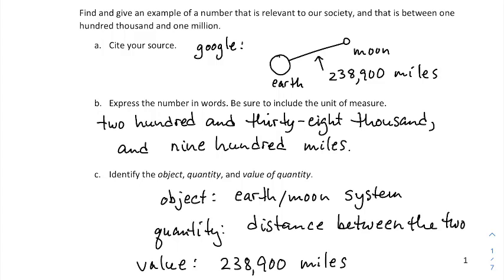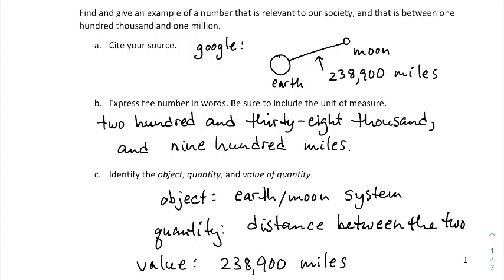And the object here, so there's actually 2 objects you might think in our thinking. There's the Earth and the Moon. But even a collection of objects could be regrouped into a singular object. So I'm calling the object this Earth-Moon system, right? A collection of things could be the object of your focus. It doesn't have to be a singular thing because you can group them and think of any collection or multiplicity of things as a singular object. So my object is the Earth-Moon system. The quantity is the distance between the two. That's something I can think about without actually measuring. And then the value of that quantity, if we measure it using miles anyway, that value is 238,900 miles.